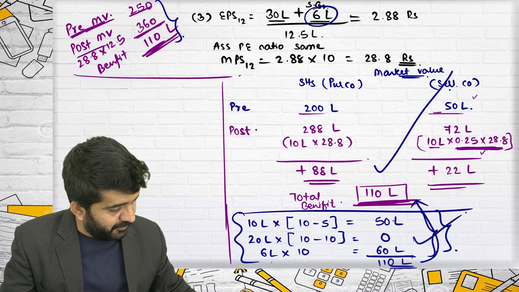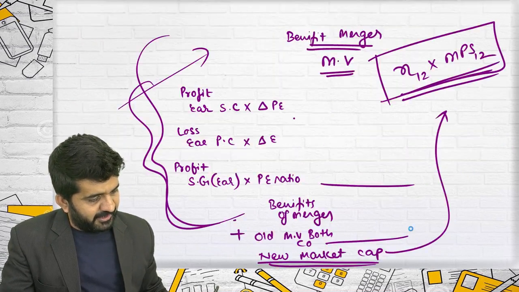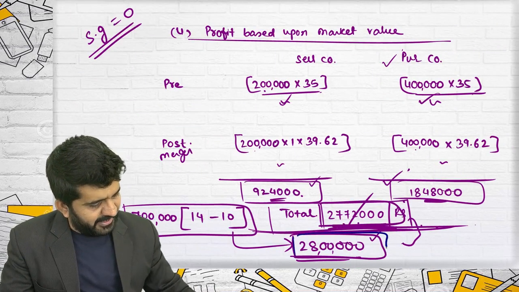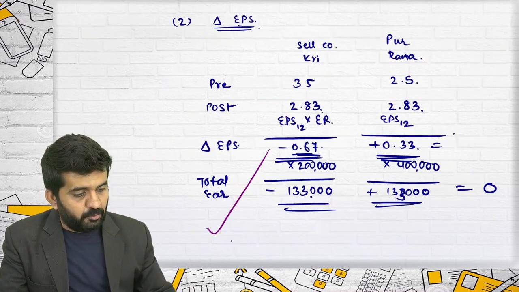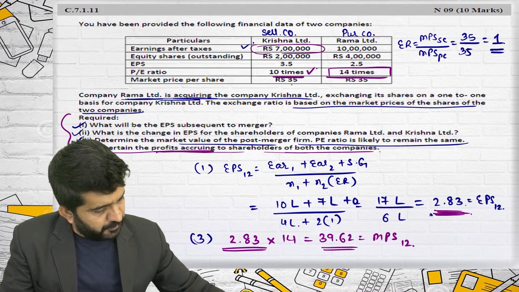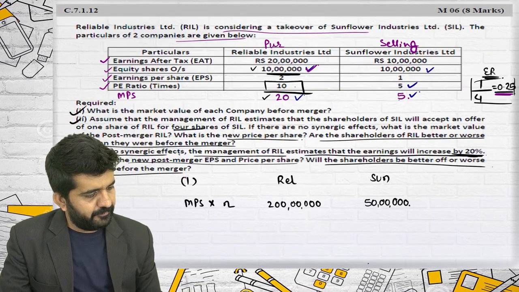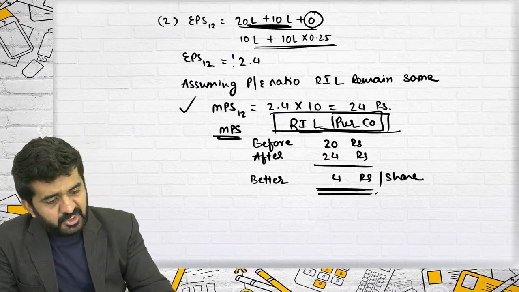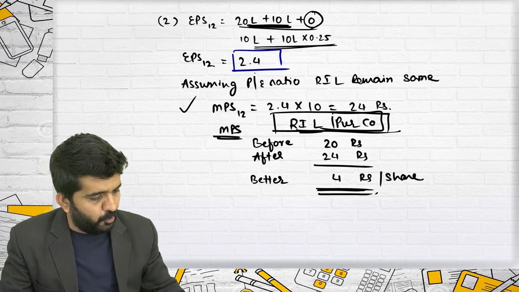See, why are we getting the exact same answer here? In the previous question I told you we were not getting the answer. This was 28 lakhs, this is 27 lakhs, 72,000. Why? Here it was rounded off. Here, this figure is exact. It is not 2.4 something; it is exactly 2.4.